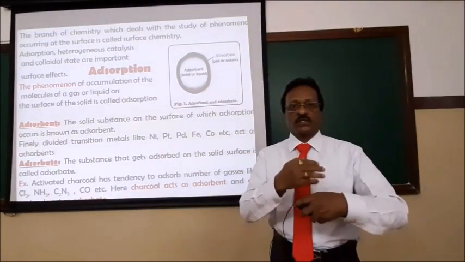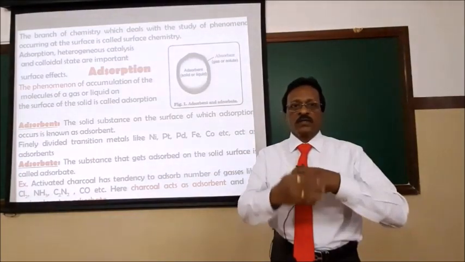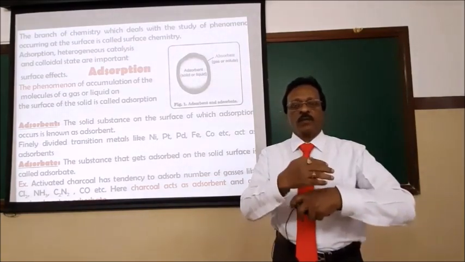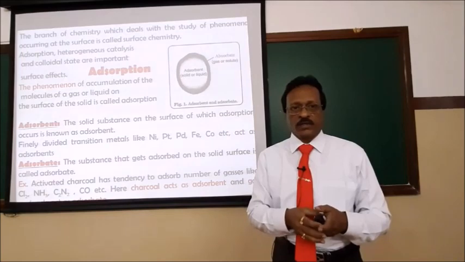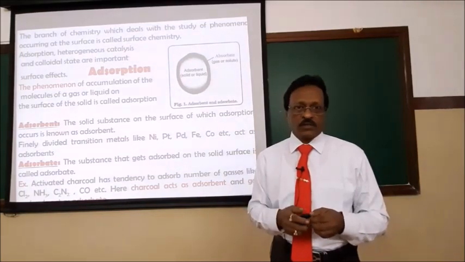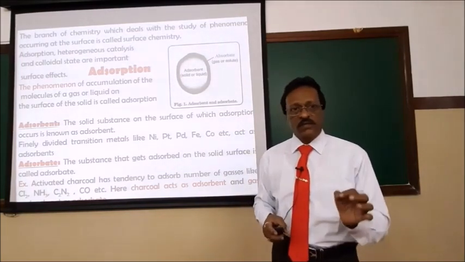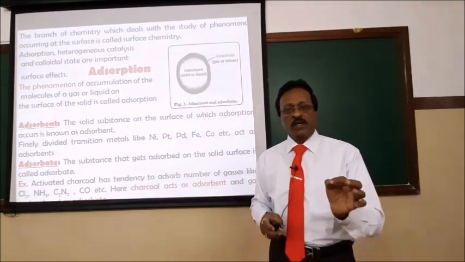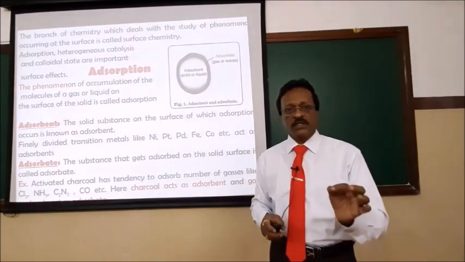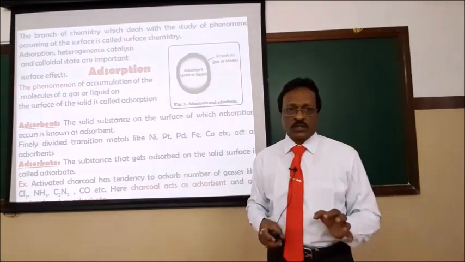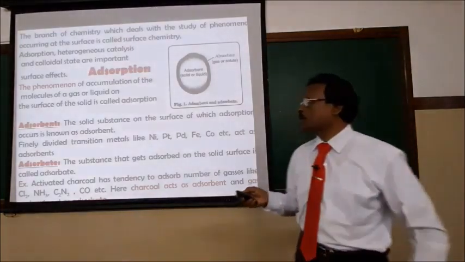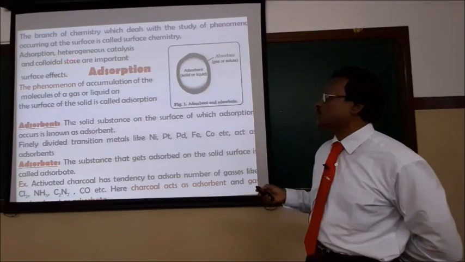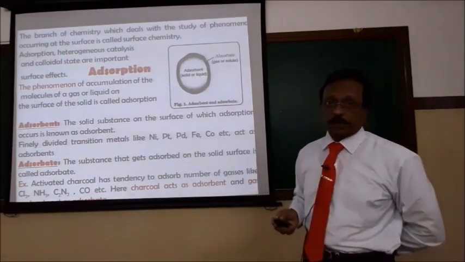This phenomenon can be put to a lot of practical applications. As I told you earlier, surface chemistry includes three topics: adsorption, heterogeneous catalysis, and colloidal states.